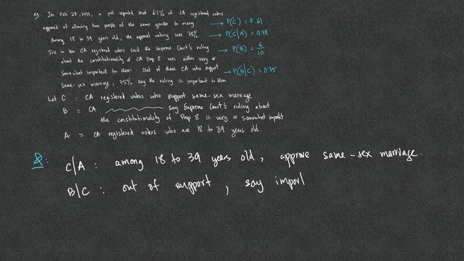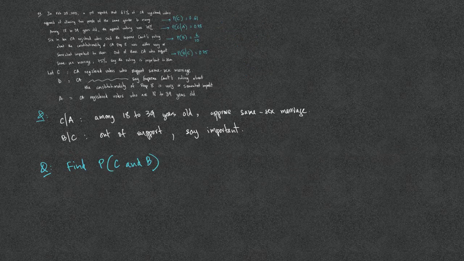So this means that out of those who are supporters, the percentage of those who say the ruling is important to them. P of C given A, we found earlier, is 0.78, and P of B given C, we found, is 0.75. But the question asked for the description of the event: find the probability of C and B, or the probability of those who support same-sex marriage and those who say that the ruling is very or somewhat important to them.